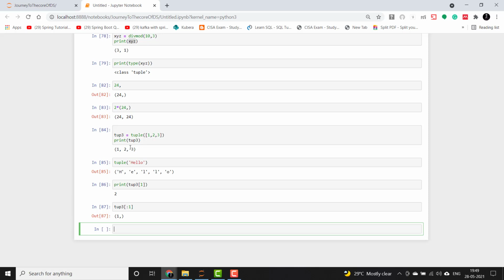So you can see here from 0, it has taken the element at index 0, that is 1, and excluding the second part, that is 1. So it has only taken the first element. If we give 2 here, two elements will come, 1 and 2. There are also some built-in tuple functions which we can use, one of which is count.